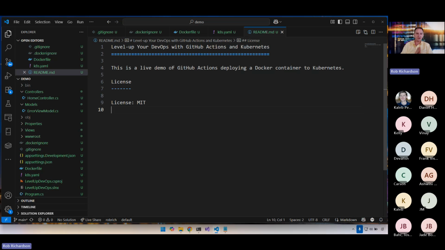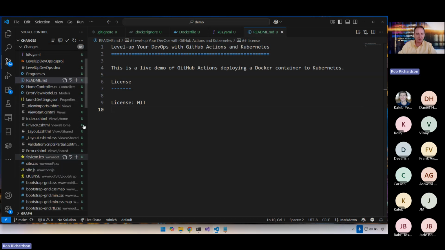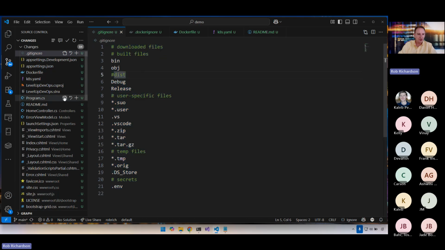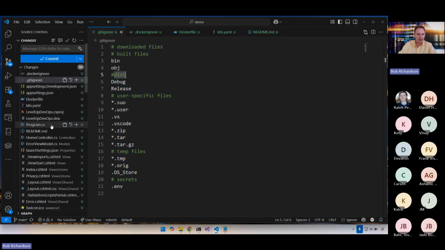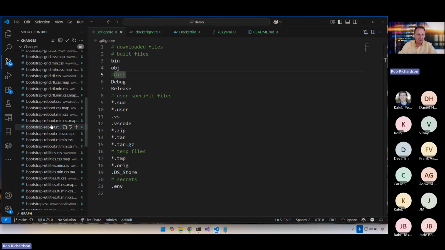Anything else we should add to this repository before we send it up to GitHub? Yeah, workflow, yes. We'll do a workflow on GitHub. Good call, JM. So I love to spend a lot of time here in this dialog. Let's look through all the things and match this to the things that we want to ignore. We want to make sure that we don't have downloaded files, built files, user-specific files, temp files, secrets.